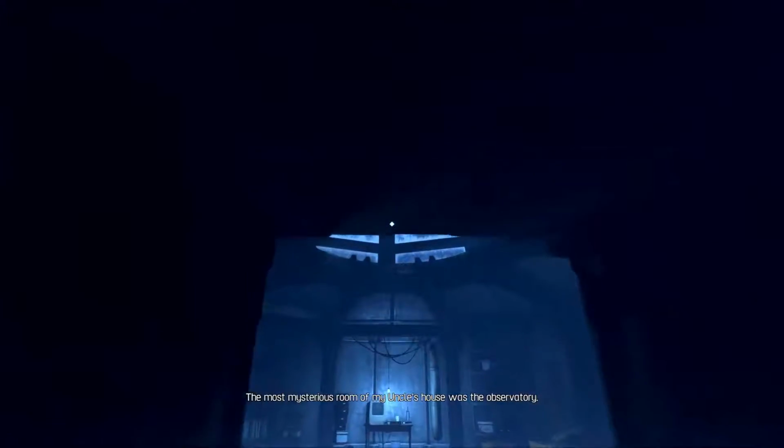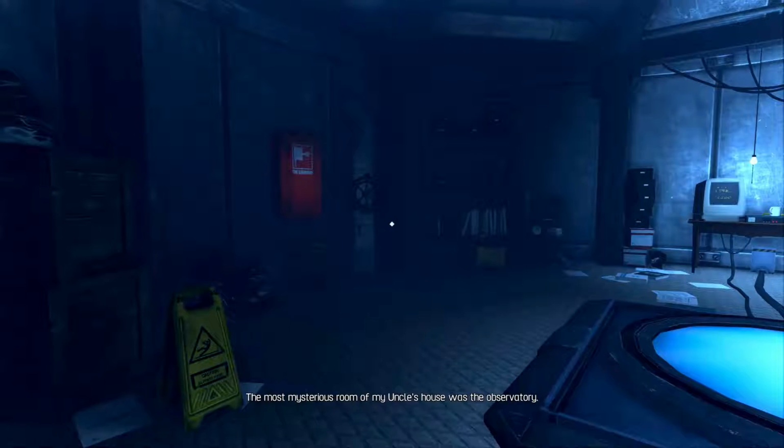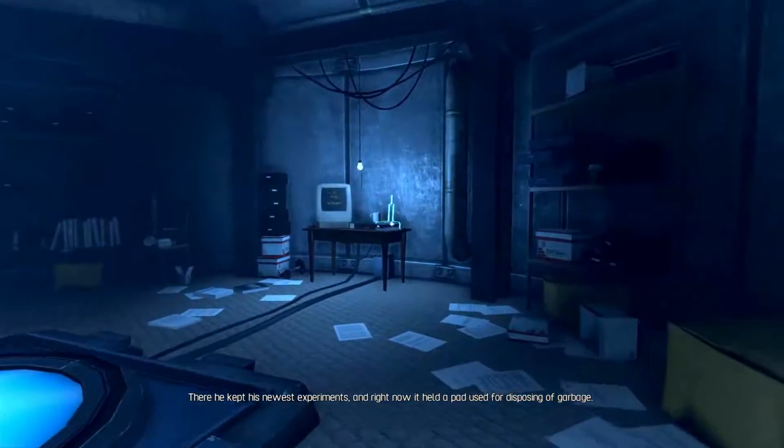The most mysterious room of my uncle's house was the observatory. There he kept his newest experiments, and right now it held a pad used for disposing of garbage.